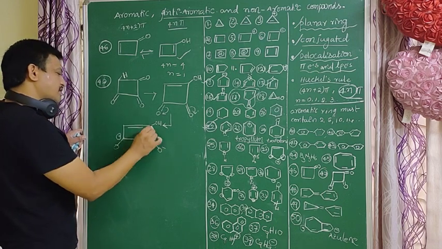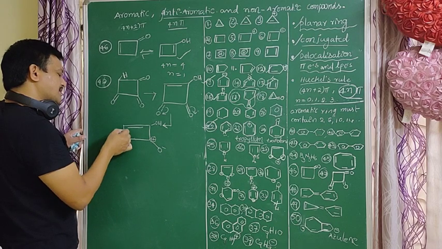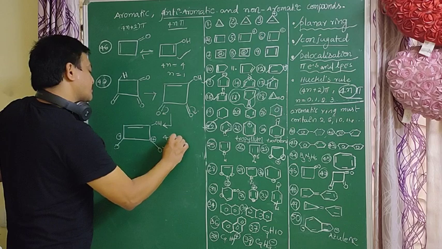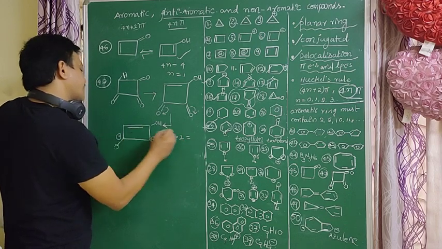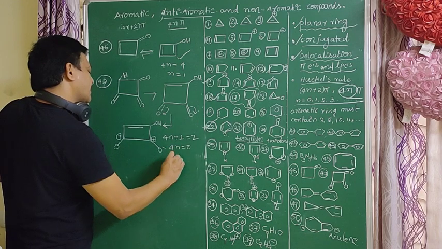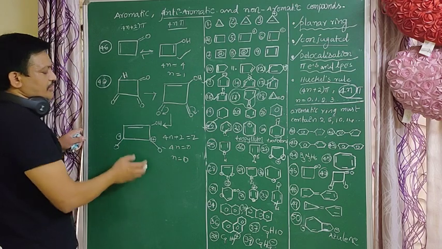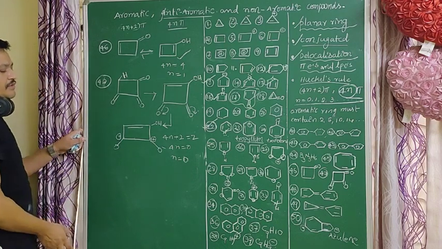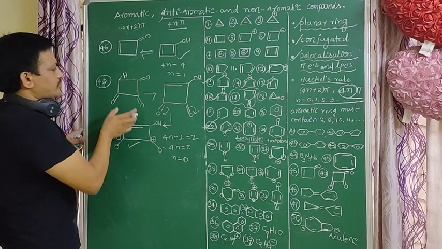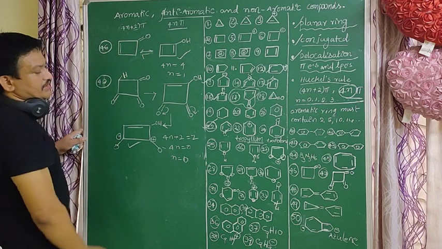So this is the conjugated system: double bond, single bond, plus, single bond, plus, single bond. Does it follow 4n plus 2 or not? 4n plus 2 equals 2 electrons, so 4n equals 0, n equals 0. The n value can be 0, 1, 2, 3 and so on. So it follows the 4n plus 2 pi electrons. It is an aromatic compound. The other is an anti-aromatic compound.